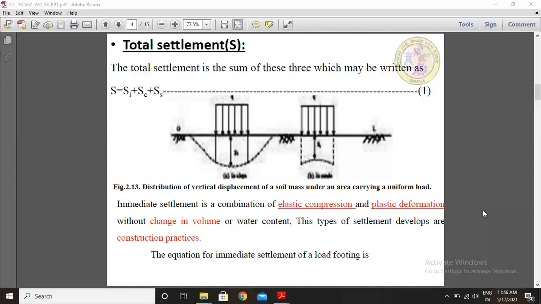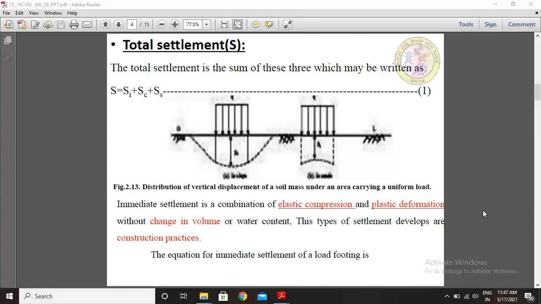The total settlement is the sum of these three, which may be written as S equal to SI plus SC plus SS. This is equation number 1, where SI is immediate settlement, SC is consolidation settlement, and SS is secondary settlement.